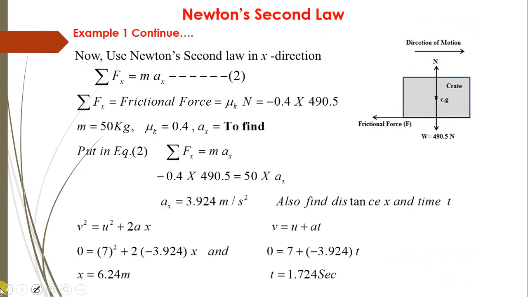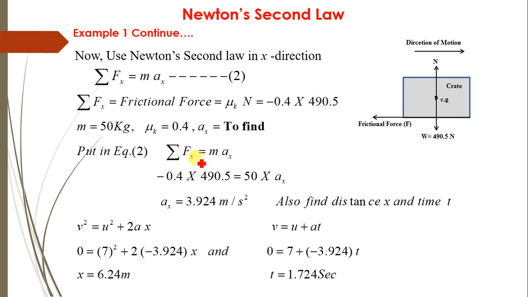Now similar to this, let's apply Newton's second law in x direction. In case of x direction, here there is one force, that is nothing but the friction force. So summation of Fx equals m into ax. Summation of Fx is only one force, the frictional force, that is mu k into N, and as it is acting in the opposite direction of motion, it will be minus 0.4 into 490.5.